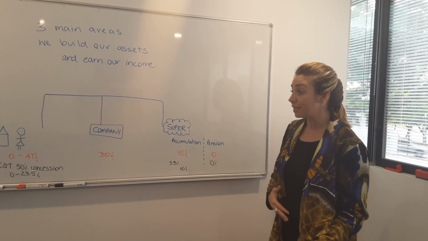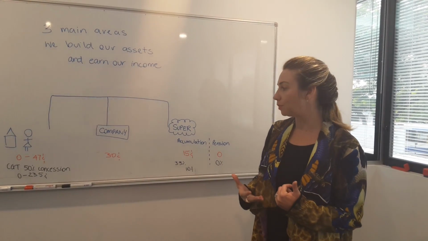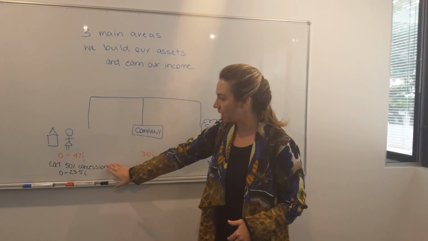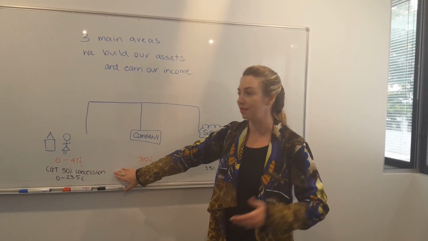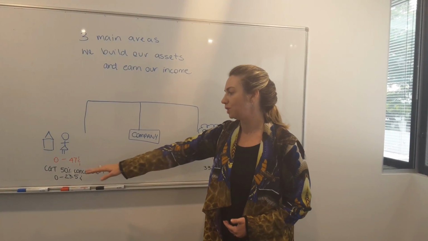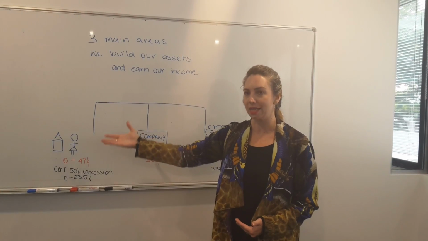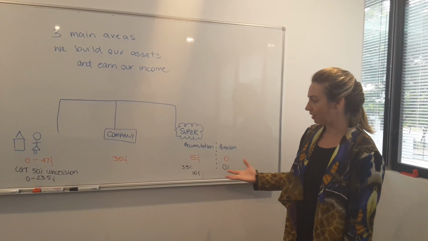The other thing is when we go to sell our assets, there's capital gains tax that will be applicable for certain assets when we sell them. So if it's held marginally here, it'll be taxed with a 50% concession. So we'll get a discount on whatever gain that we've made, which means overall you're looking at paying half the marginal tax rate depending how much profit you've made or gain you've made from it.